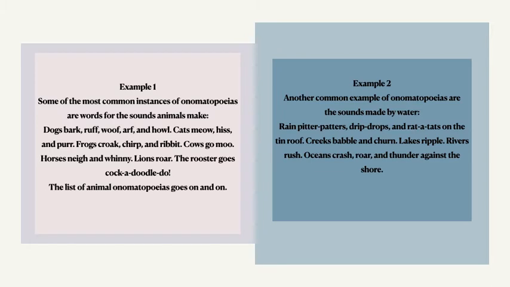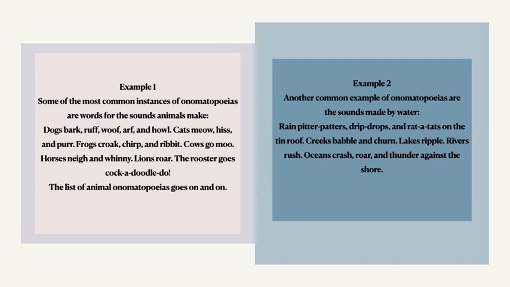Cows go moo, horses neigh and whinny. Lions roar, the rooster goes cock-a-doodle-doo. The list of animal onomatopoeias goes on and on. All these are the very common examples of onomatopoeia.